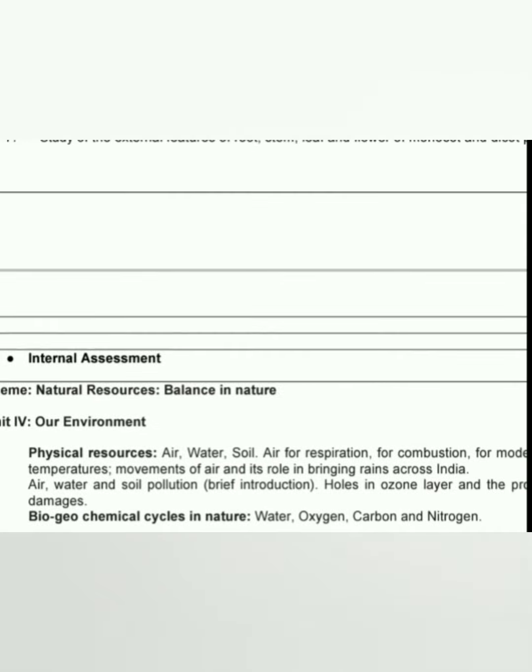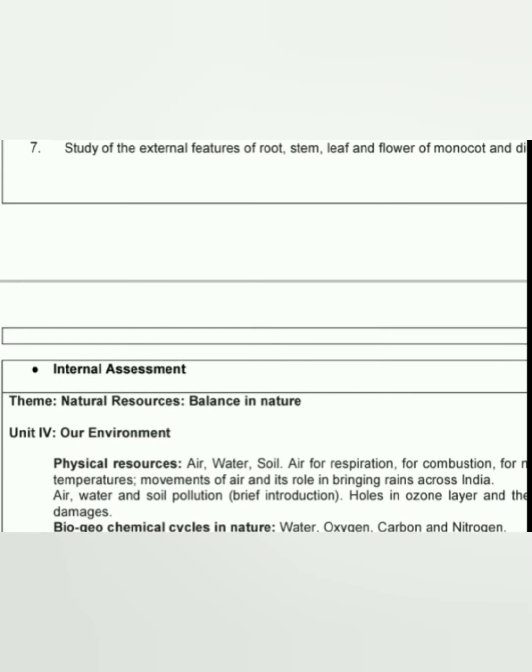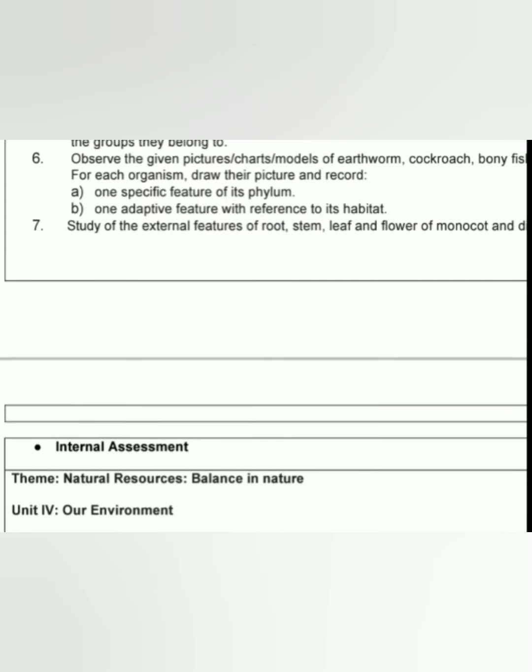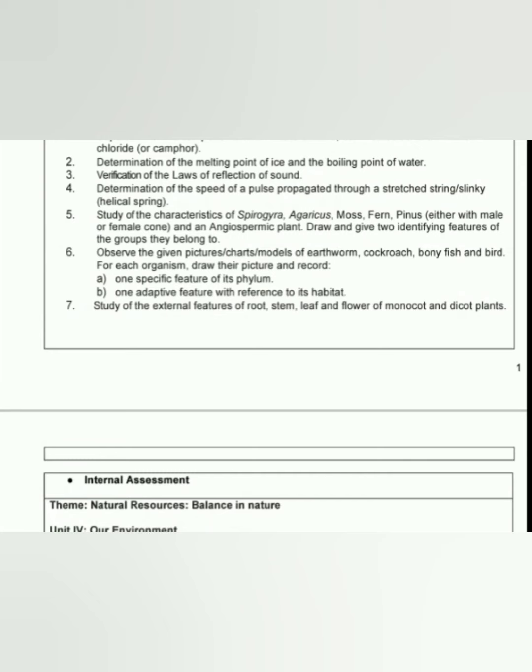Biogeochemical cycle in nature, water, oxygen, carbon and nitrogen. These factors have been deleted. So this is about the details of class 9 which have been deleted from the NCERT syllabus for this academic session 2020-2021.